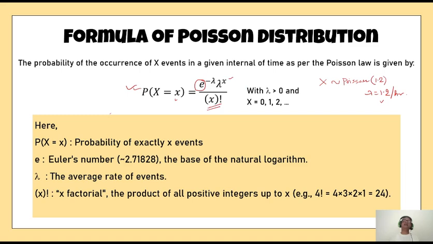Now there is a term in the denominator. I think some of you might not be acquainted with this. This is called x factorial. So x factorial, what happens? Suppose I take an example of 4 factorial.